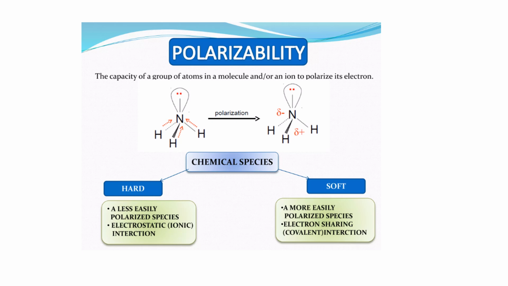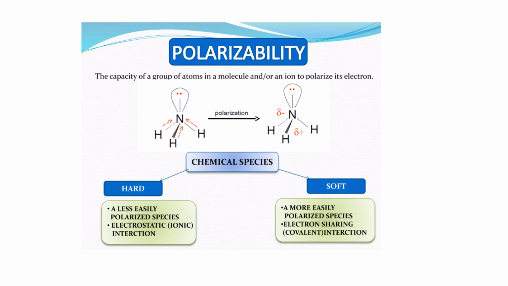polarized. So in this case, since nitrogen is drawing electron density towards itself, it has a higher negative charge, while the hydrogens, since they are donating the electron density, are feeling the deficiency of electrons. As a result, the hydrogens are positively charged. So here we have a polarized molecule where the nitrogen section has a partial negative charge, while the hydrogens, being deficient, carry a positive charge, right?